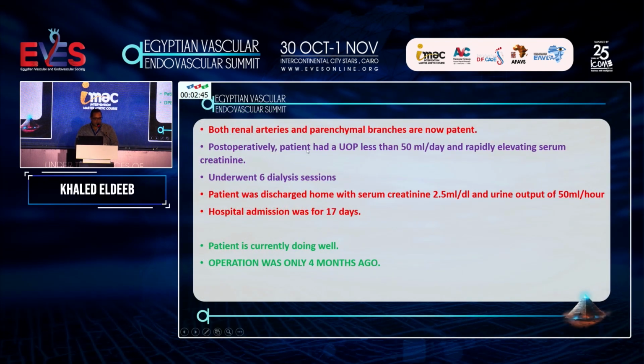Post-operatively, the patient had a urinary output of less than 50 milliliters per day and rapidly elevating serum creatinine. He underwent 6 dialysis sessions. The patient was discharged home with a serum creatinine of 2.5 milligrams per deciliter and a urine output of 50 milliliters per hour. The total hospital admission was 17 days. The patient is currently doing well, but the operation was only 4 months ago, and the patient needs more follow-up.